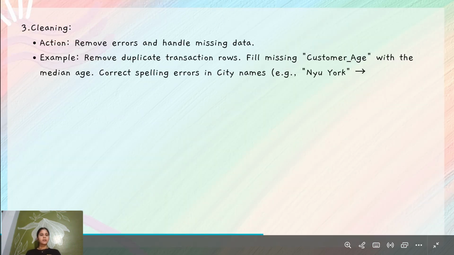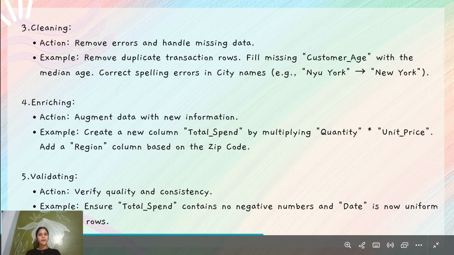Then the third one is cleaning. The action is to remove errors and handle missing data. For example, remove duplicate transaction rows, fill missing customer age with the median age, and correct spelling errors of the city name, like New Yrok to New York.